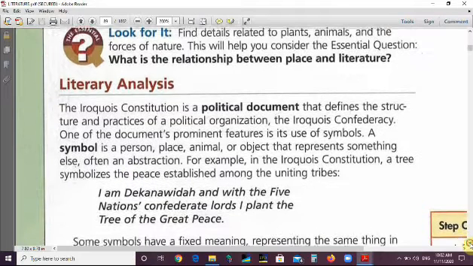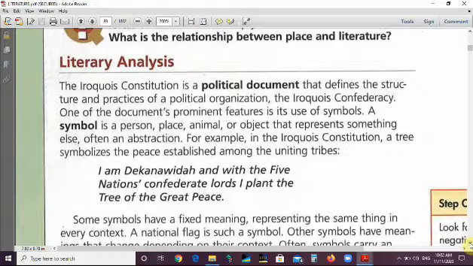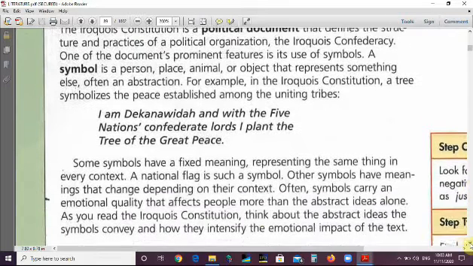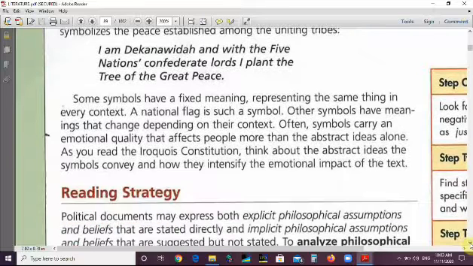Let's read this excerpt. "I am Dikanawida, and with the 5 nations confederate lords, I plant the tree of the great peace." So it's not a real tree, it's a symbol that symbolizes peace.